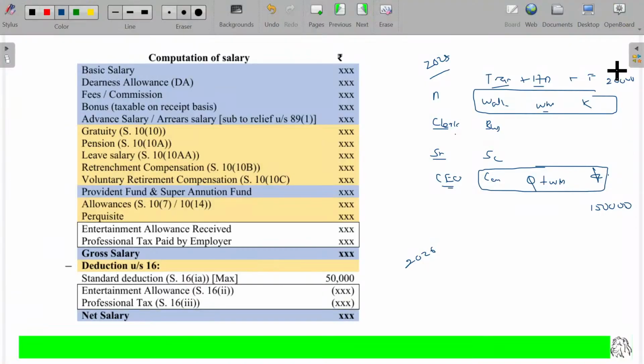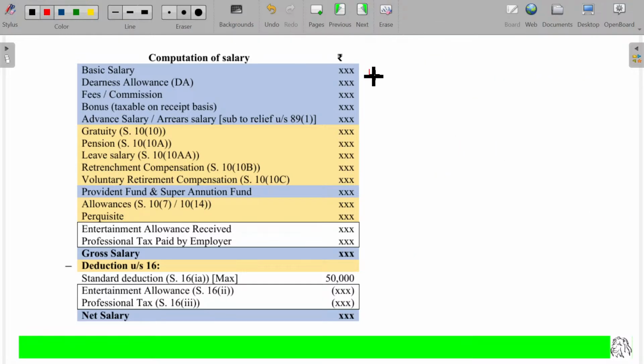Sir, will I be expected to give such a detailed answer? No need. For your examination, the salary will be given, and the pay commission means the DA may be given. So in this case, the salary may be 1 lakh. What is the DA? 55,000. That's all. Currently it's 55%, but in your question it will be given as 10%, 12%. You need not worry about memorizing this one. Is that okay? Hope so.